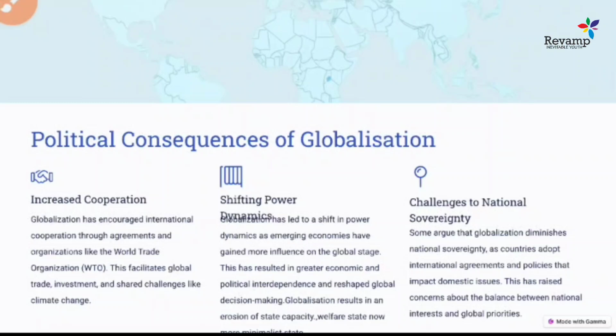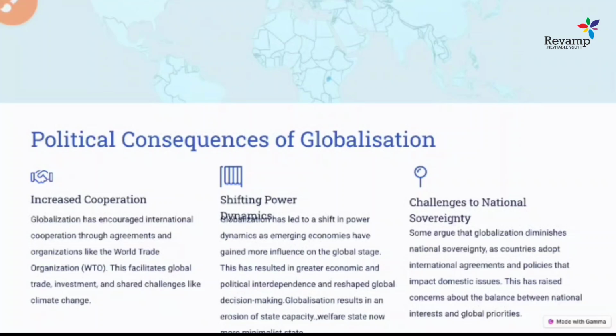And the second thing is the shifting of political dynamics. What does it mean? It means that when globalization started coming into different countries and MNCs started establishing themselves, even the national governments, when they tried to create an agreement with international organizations, had to accept international rules and regulations. And somehow it also impacts the country and their domestic policies.